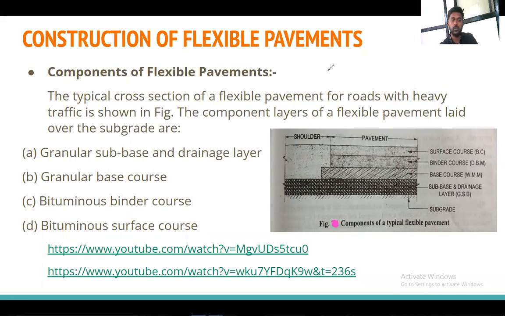All of you, please draw this figure. Components of the typical flexible pavement. Draw this figure, everyone. Important figure.